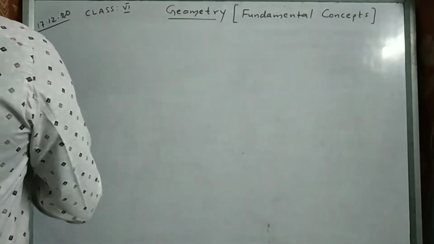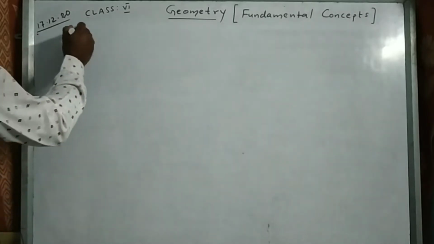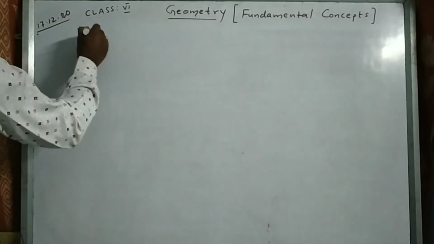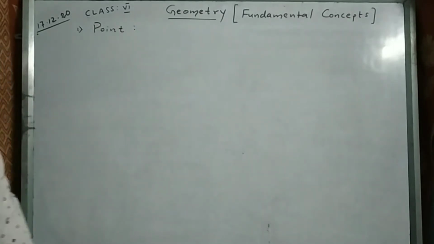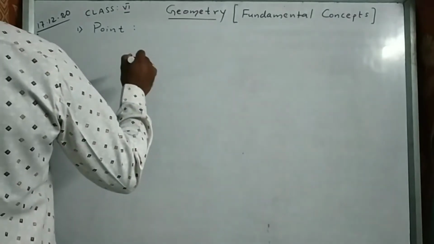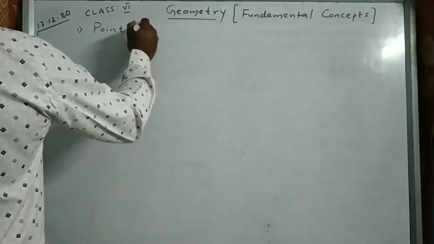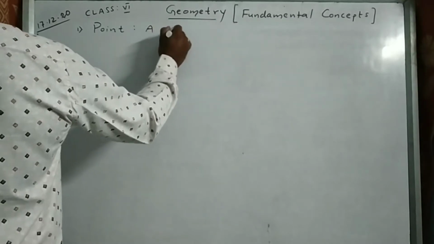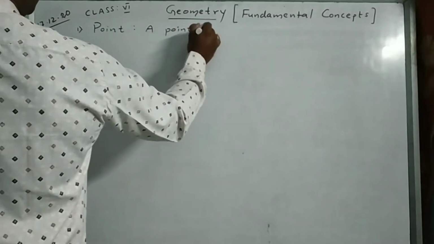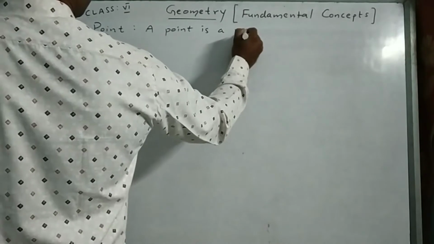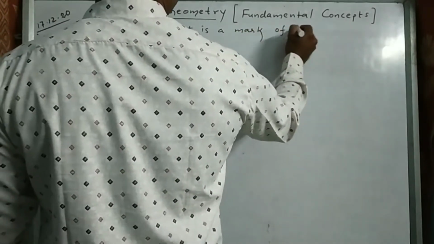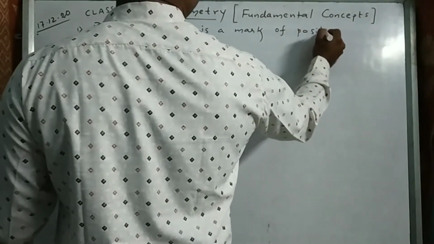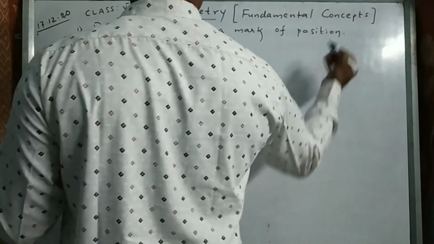Geometry starts with point. First definition starts with point. What is a point? It is just a mark of position. A point is a mark of position. It has no length, no breadth, nothing.